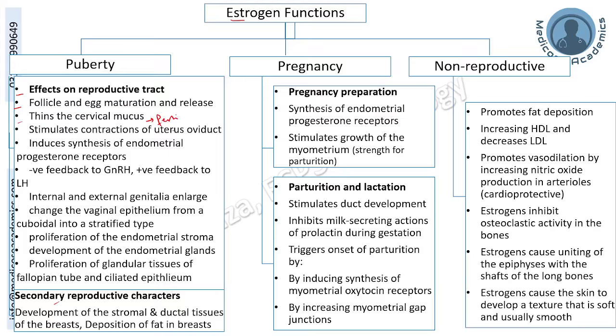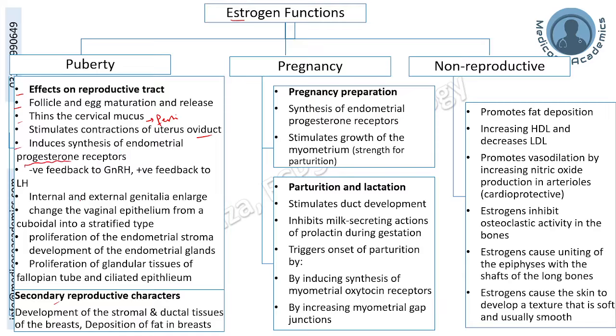It stimulates the contraction of the uterus and oviduct, which will facilitate the movement of the ovum from the fallopian tube to the uterus. It also increases synthesis of endometrial progesterone receptors, which is required for sustainment of pregnancy.